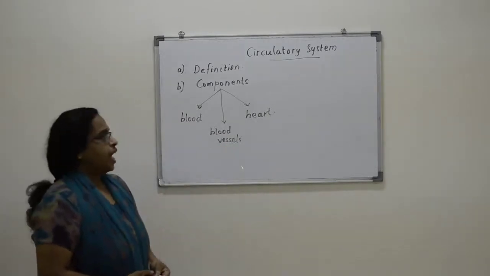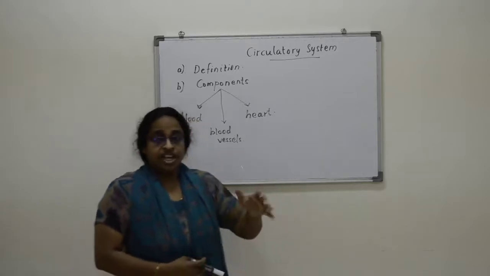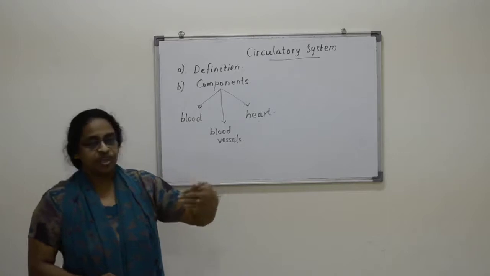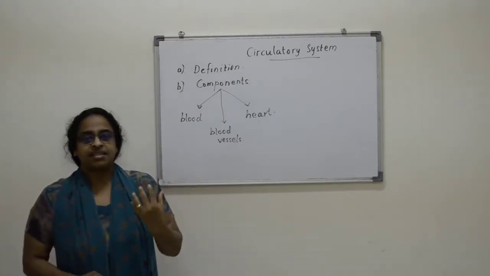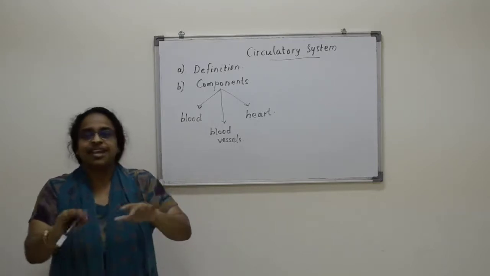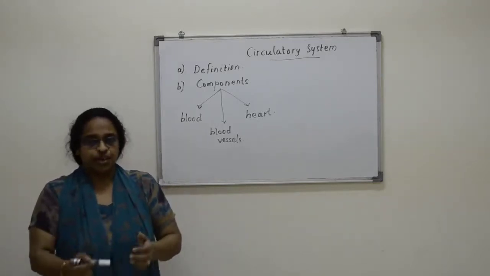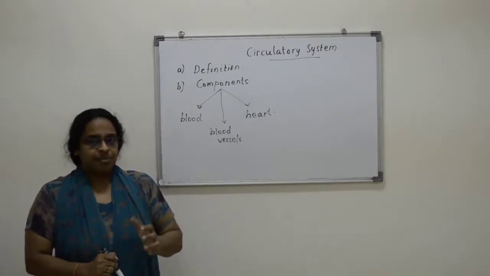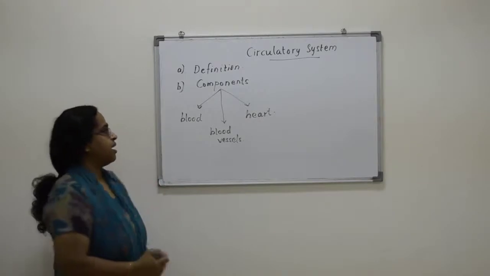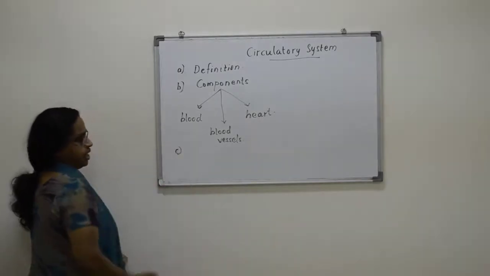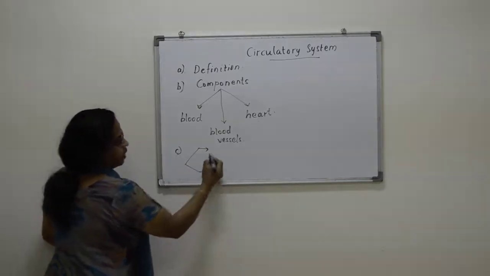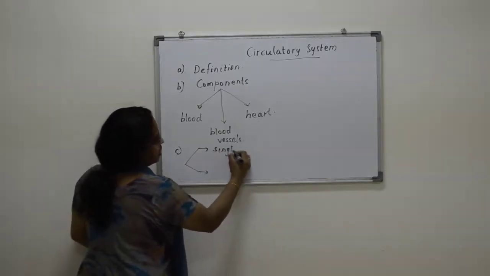Okay. And you know that there are millions of different kinds of animals. So all of them do not have the same kind of circulation or circulatory system. Some of them have single circulation and some have double circulation. So there are 2 kinds, single circulation and double circulation.